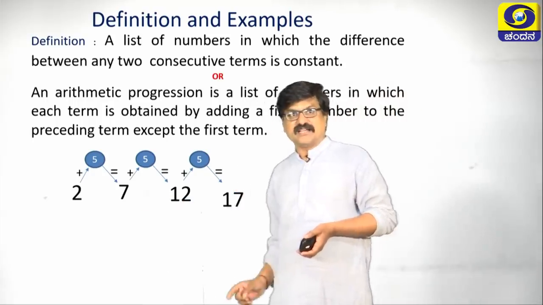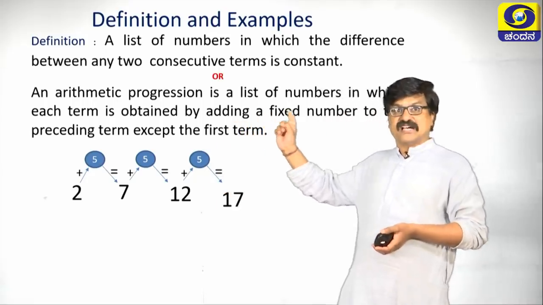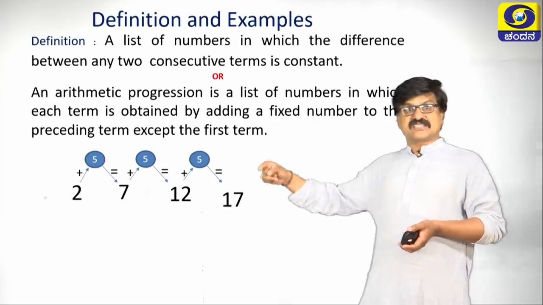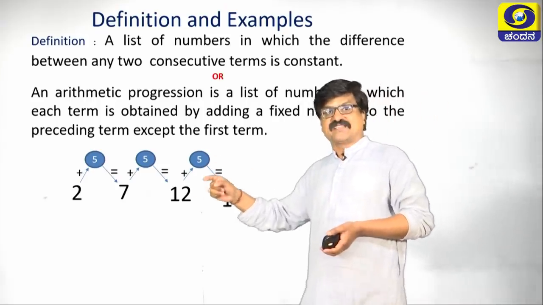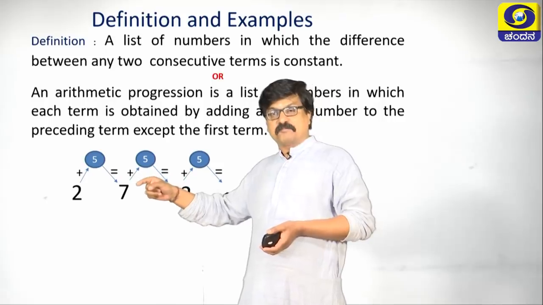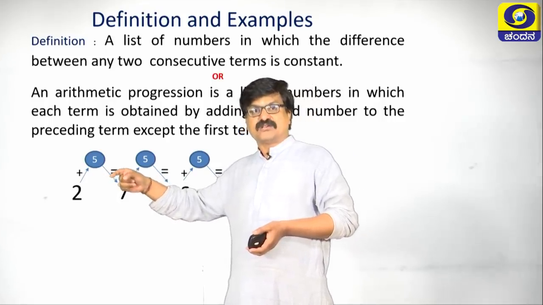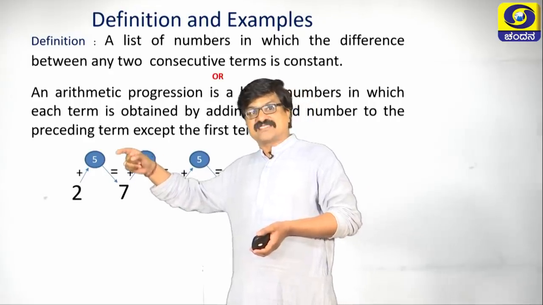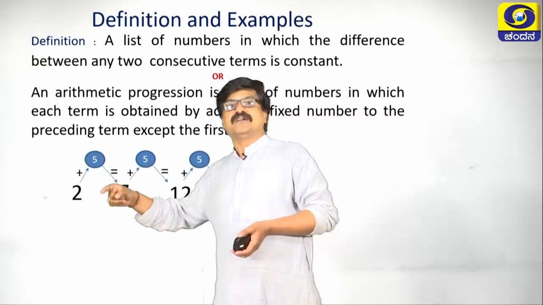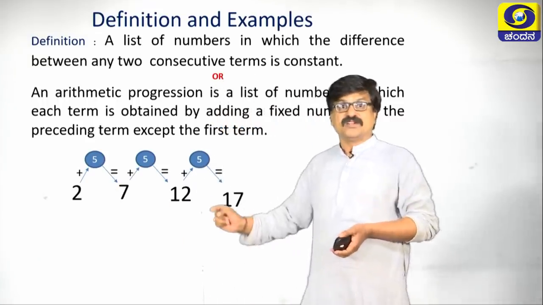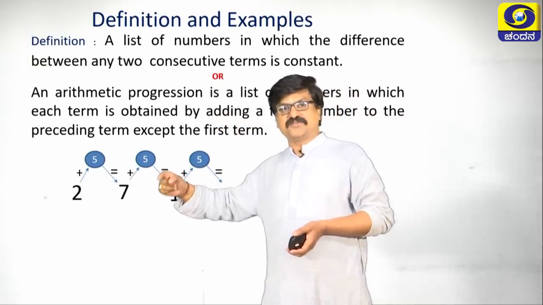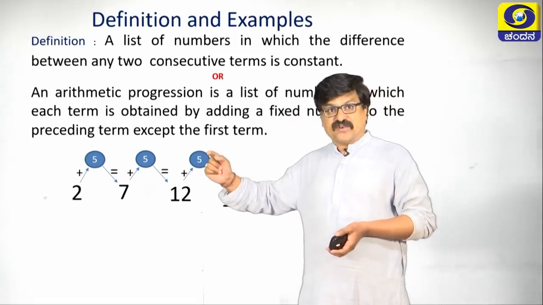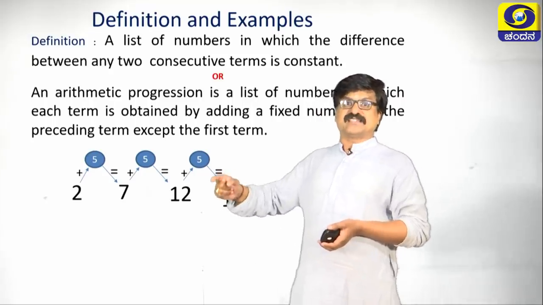Observe here, in this list of numbers, each term is obtained by adding a fixed number. So 7 is obtained by adding the fixed number 5 to the first number 2. 12 is obtained by adding 5 to the second number, 17 is obtained by adding 5 to its previous number.